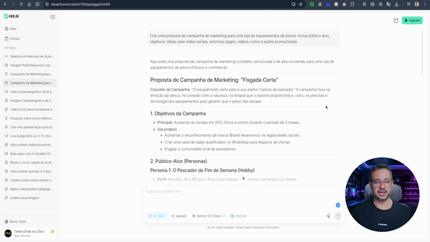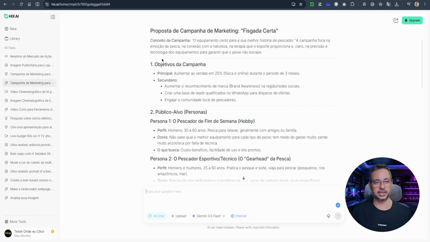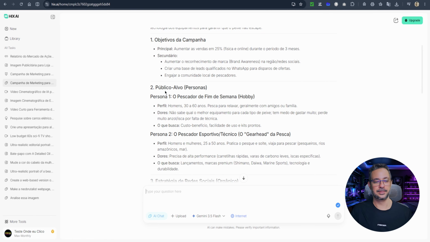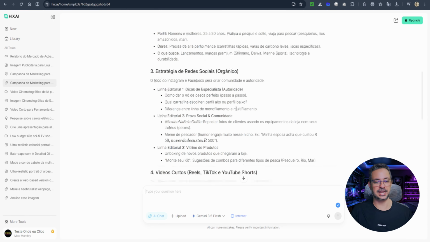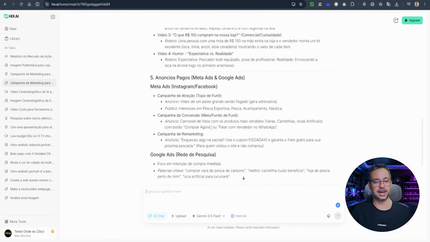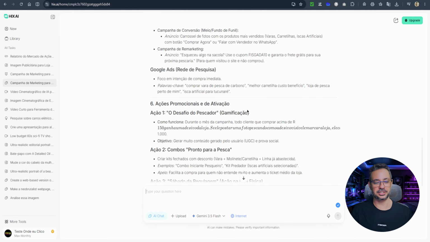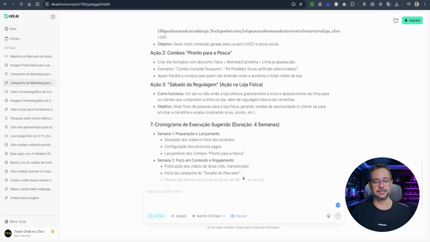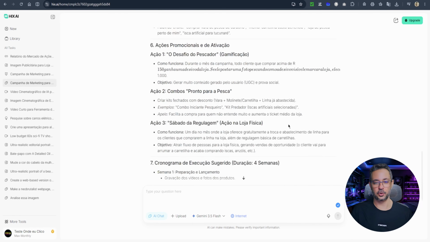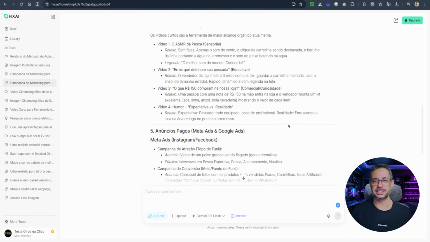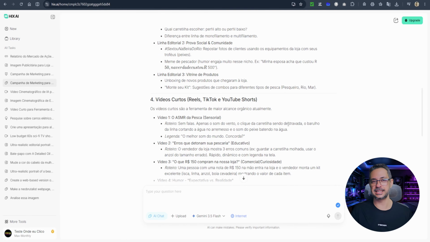And look at the result. In just a few seconds, it managed to organize it for me. Marketing campaign proposal. And it even chose the name of my fishing store: Right Catch. Campaign objectives, target audience, social media strategy, short videos, paid ads, Meta ads, Google ads, promotional activations, bundles, suggested execution schedule, and so on. In other words, I have my complete campaign proposal here to present to my client.